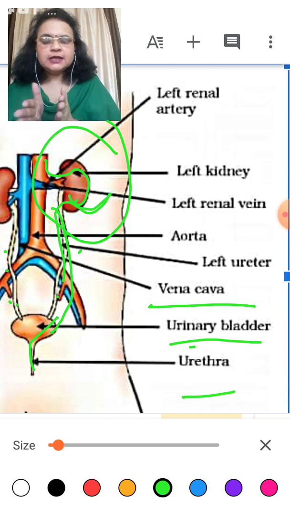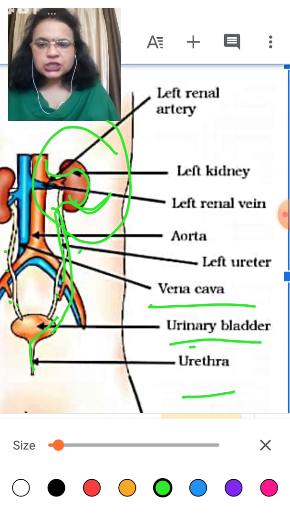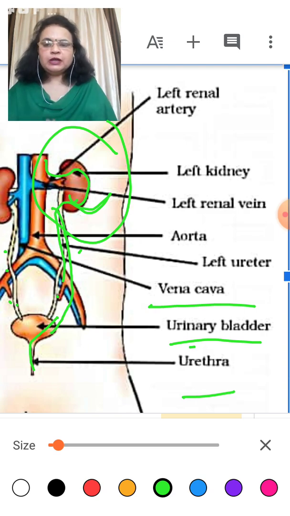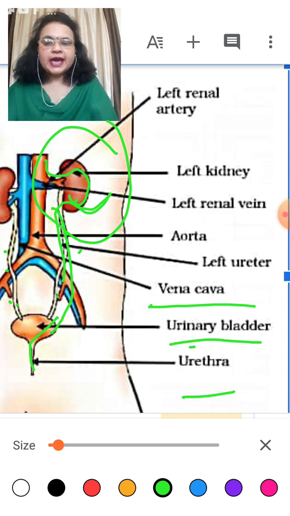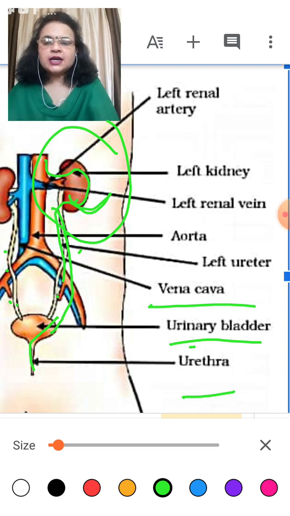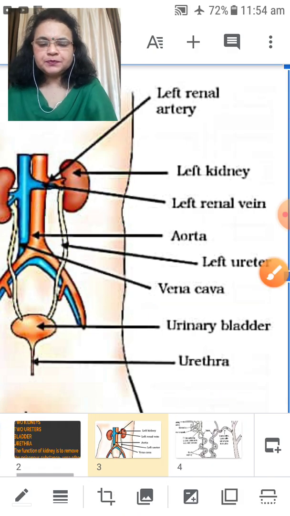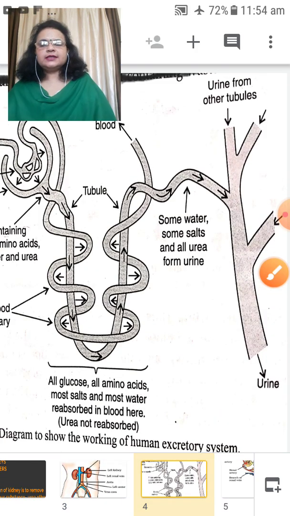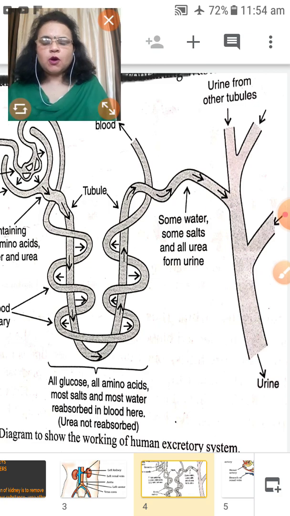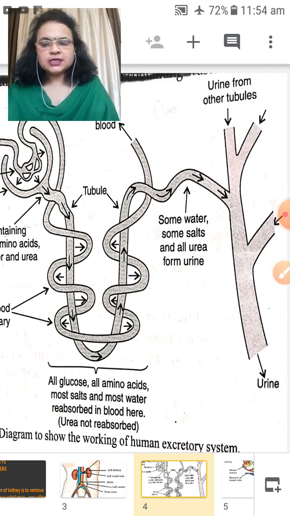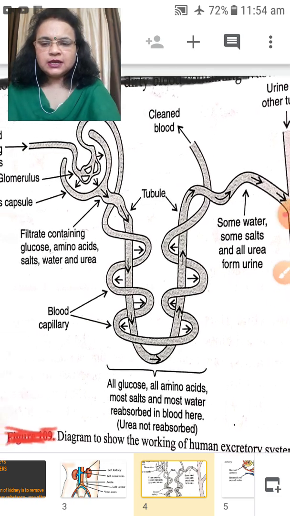Let us study the structure and function of the nephron, then you will be clearer how the excretory system works in the human being. Let's come to that. Here is the structure of the human excretory system. Let us first study.